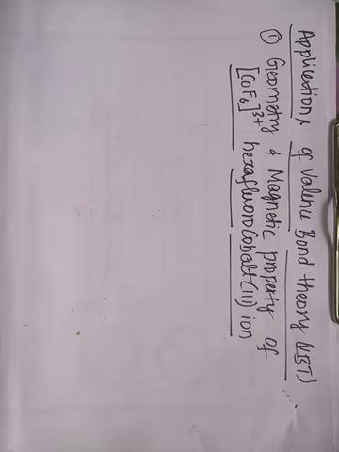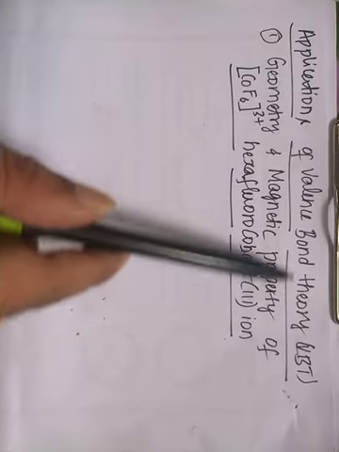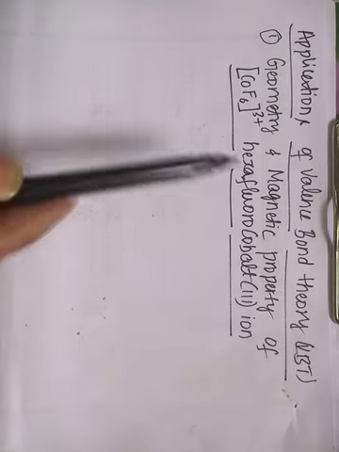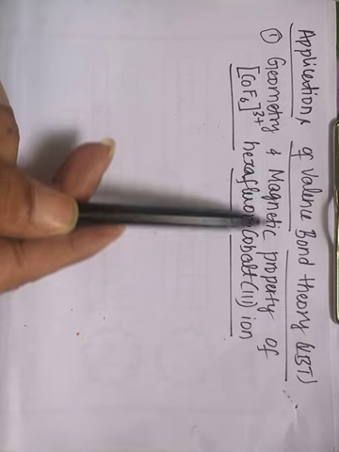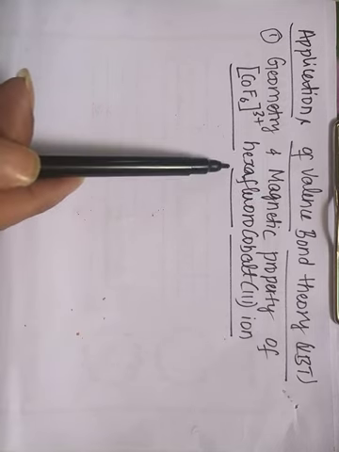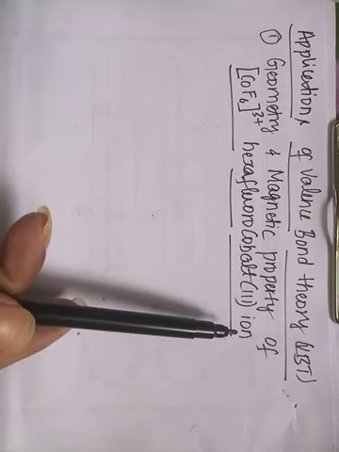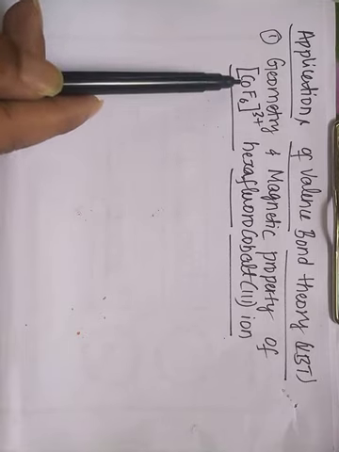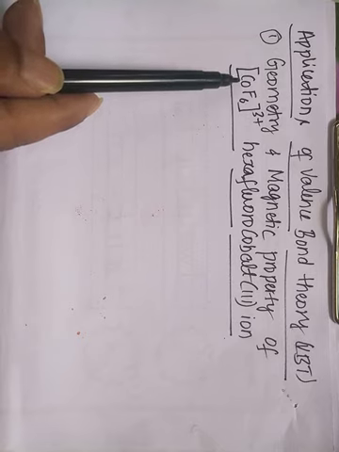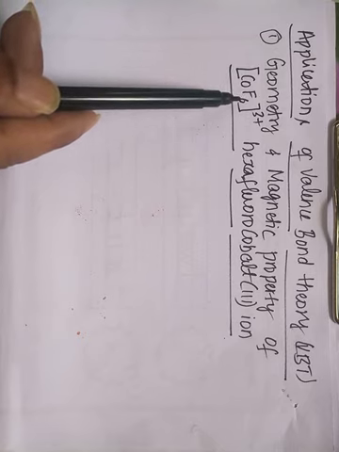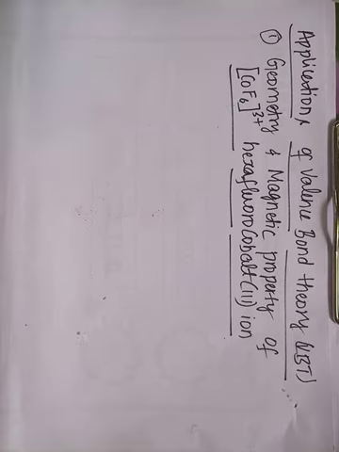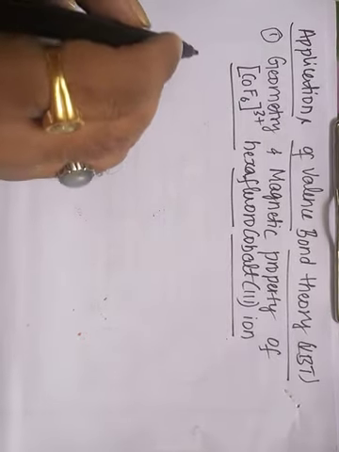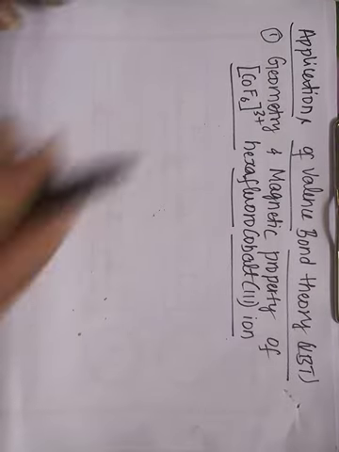Hello dear students. So let us discuss the applications of valence bond theory. Under that, let us discuss the geometry and magnetic property of the hexafluorocobalt(III) ion, that is [CoF6]3-. Here the cobalt is the central metal ion, and fluorine is the ligand. There are 6 fluorine ligands. Let us discuss its geometry and its magnetic property.